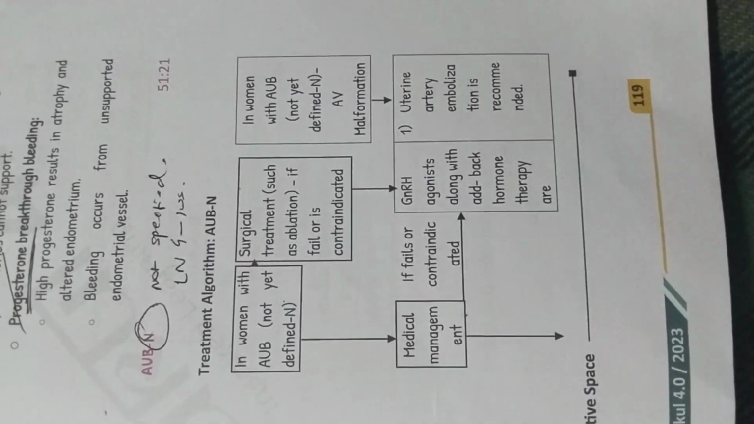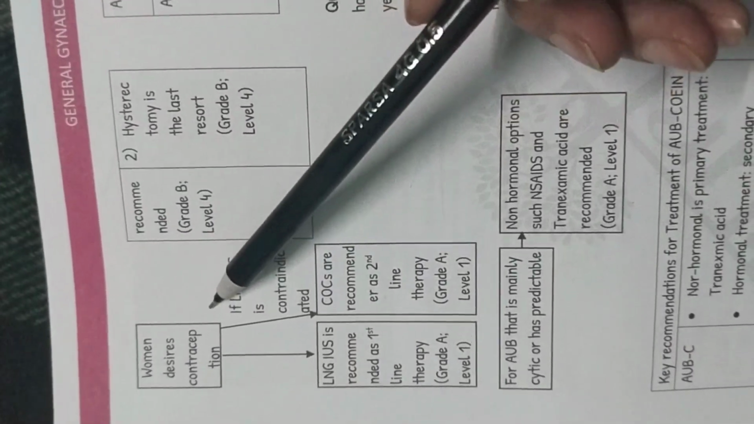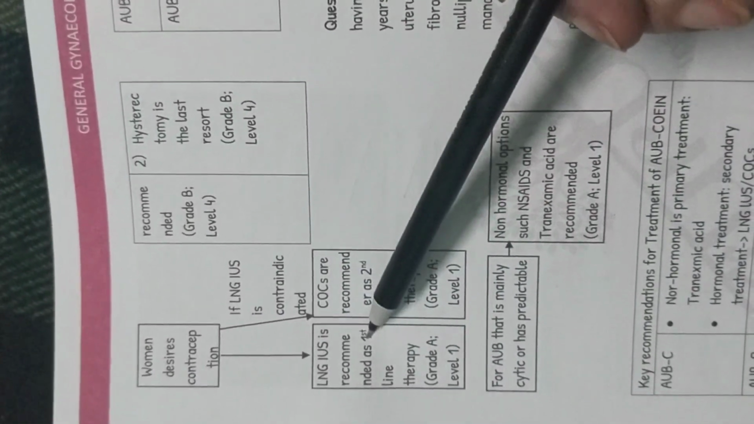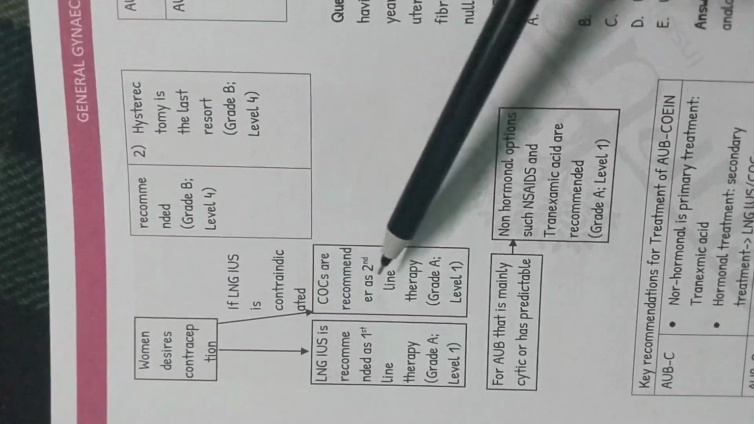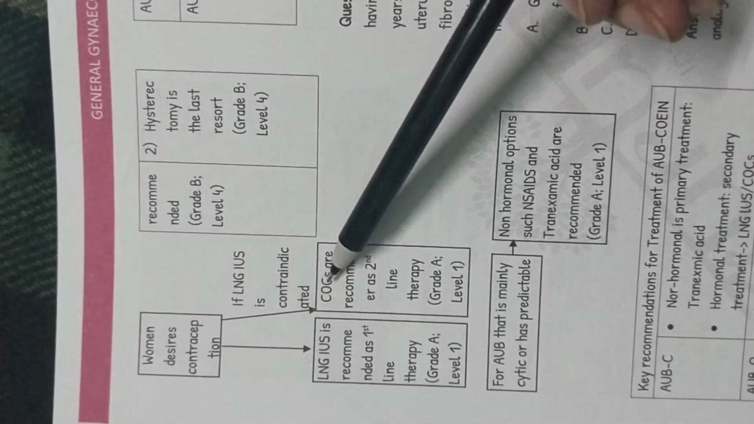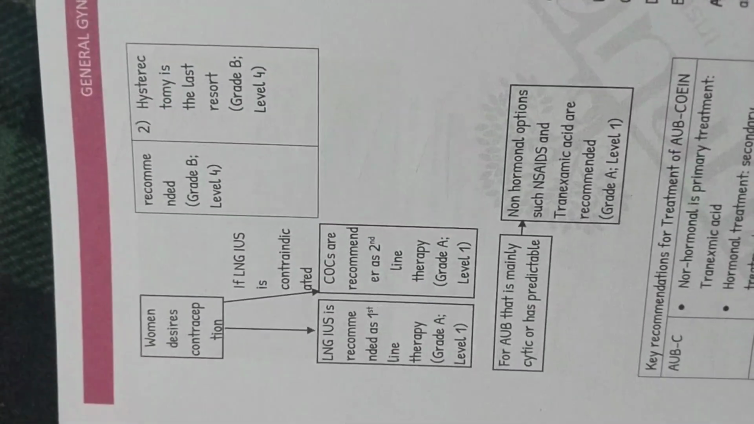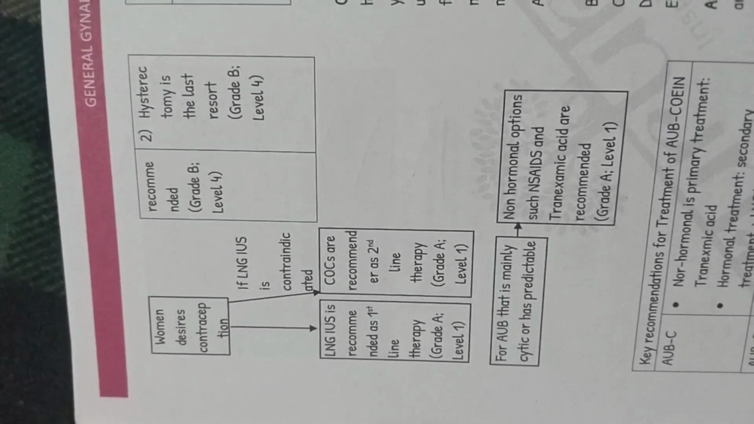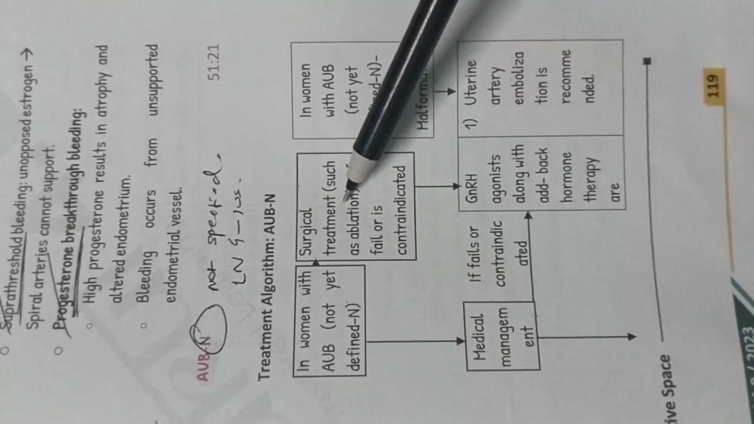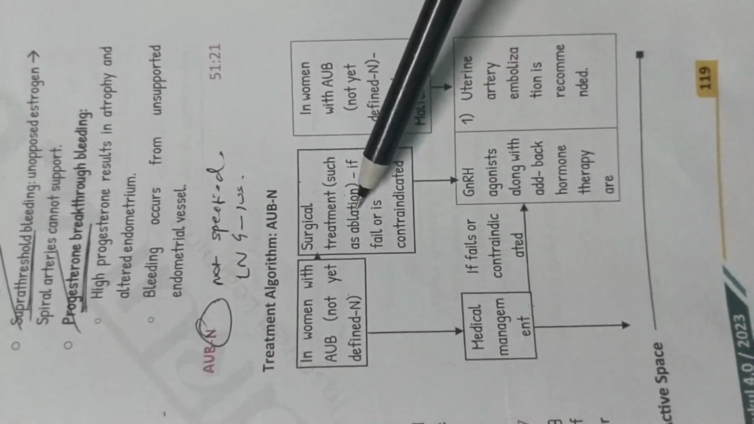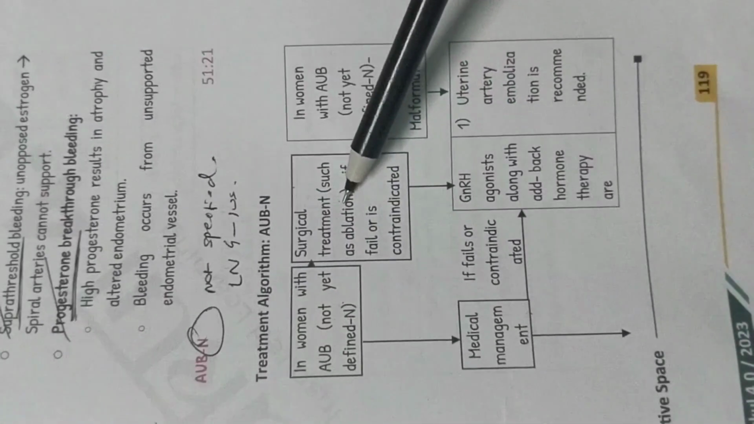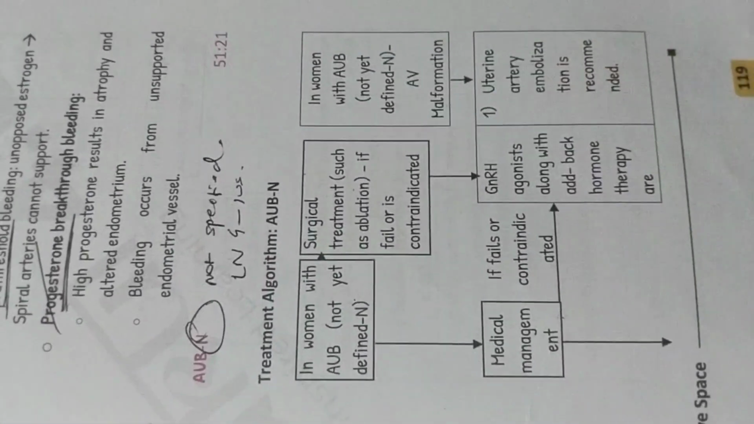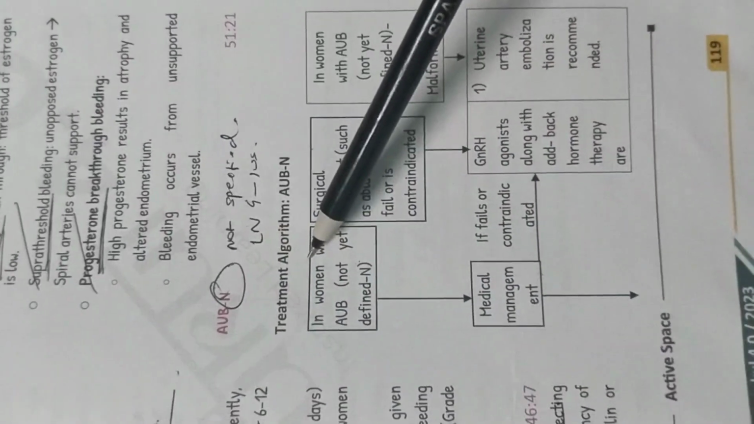I'm so sorry. So yeah, if medical management is given in case of AUB-N, first you give the LNG IUS, which is the first line treatment, and if it is contraindicated or if it fails, then you have to give the COCs, that is combined oral contraceptive pills, that is the second line treatment, and not GnRH agonists. Now, if the person is moving to surgical treatment, then you can do ablative procedures in case of surgery. Now, if the surgery is failing, ablative procedures are not working, or if it is contraindicated, then you give GnRH agonists.